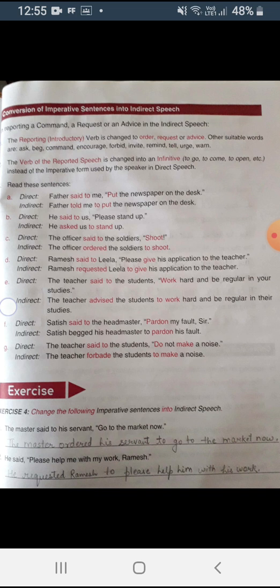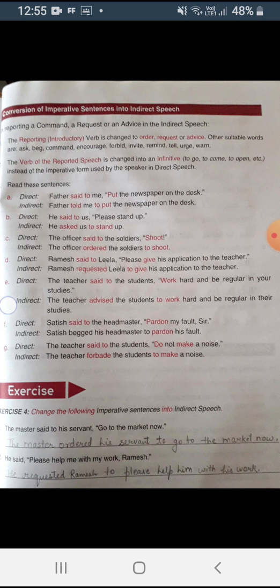Next is, the teacher said to the students, work hard and be regular in your studies. Now here the teacher is giving advice to the students. So how will you write? You may write, the teacher advised the students to work hard and be regular in their studies.